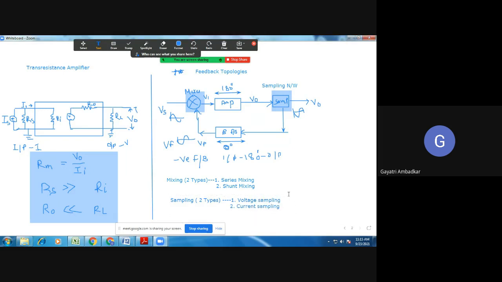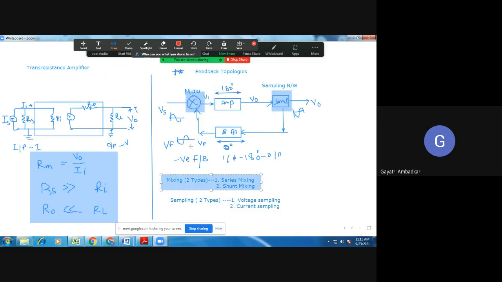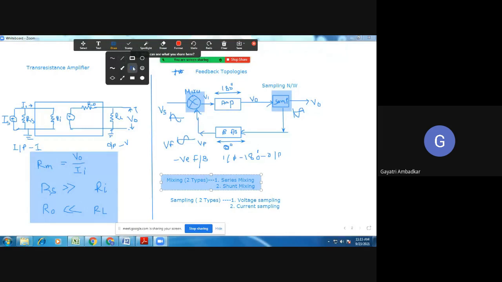Very important: there are two types of mixing and two types of sampling. If your input signal is mixed in series, it is termed series mixing.